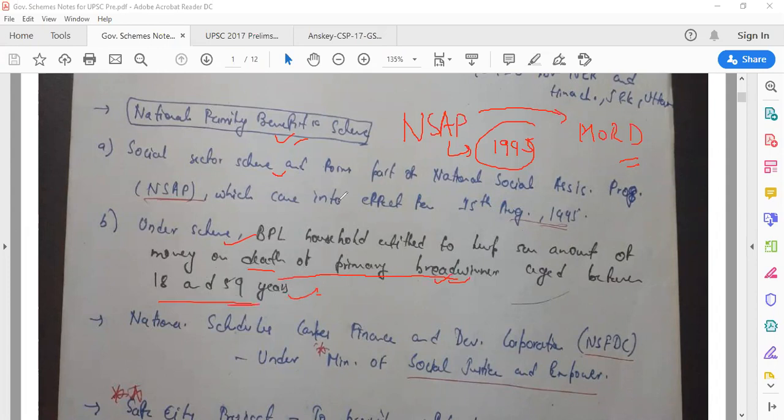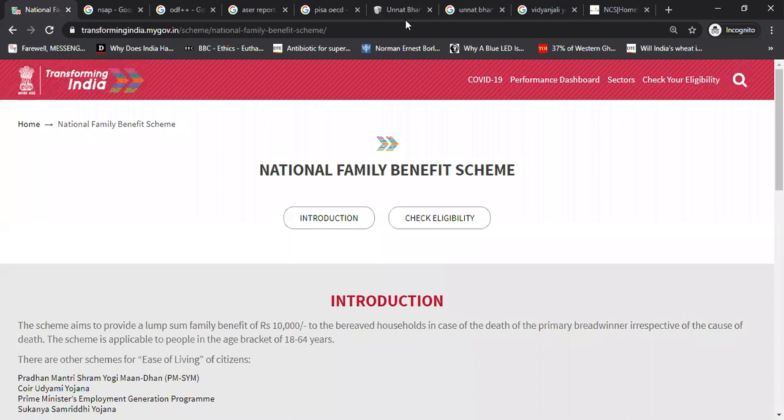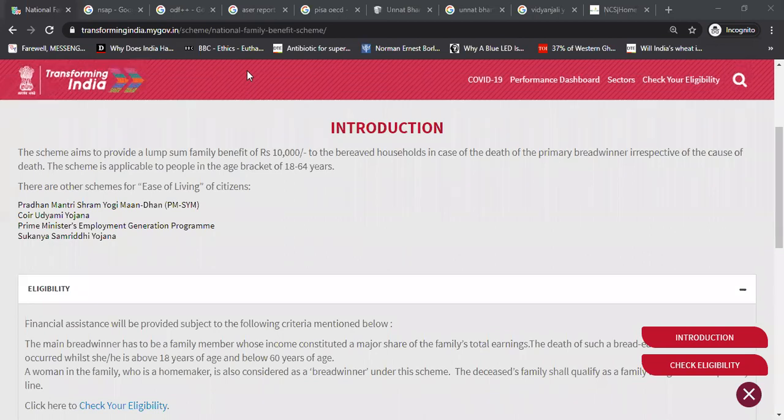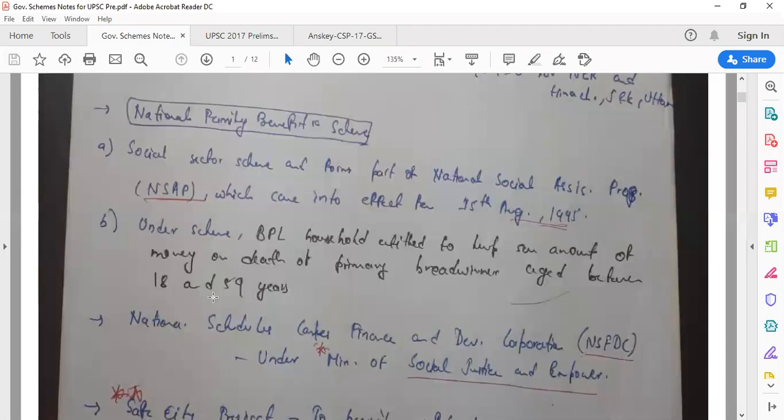Now, if we go to the National Family Benefit Scheme site, let's see. This is the National Family Benefit Scheme site. Now, there are two contradictory things written here. If you see it properly, you will see here that the scheme aims to provide a lump sum amount of 10,000 to the bereaved household in case of death of the primary breadwinner. And the scheme is applicable in the age bracket of 18 to 64. It is written here 18 to 64, whereas in my notes, I have written between 18 to 59 years. Why? Because if you see this particular site again, you will see what they have written here.